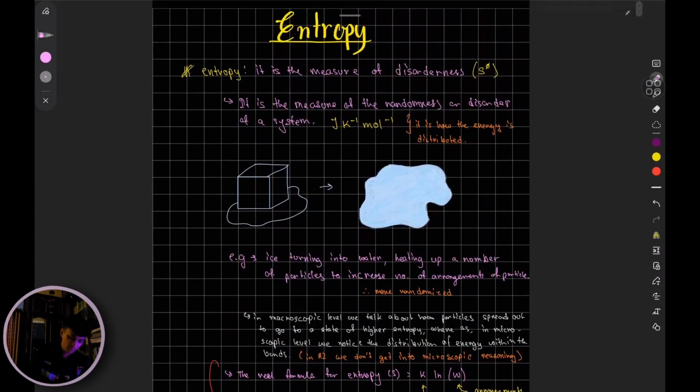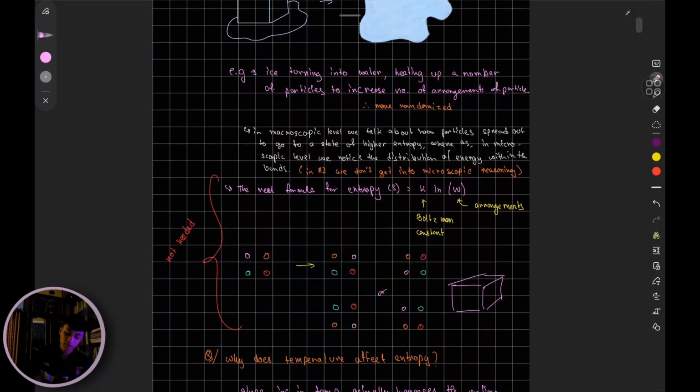So when you're writing the value of entropy, you'll notice that per kelvin increase of temperature, the entropy will increase as well. So your temperature directly affects your entropy, right? If you increase your temperature, the entropy of the substance should increase.